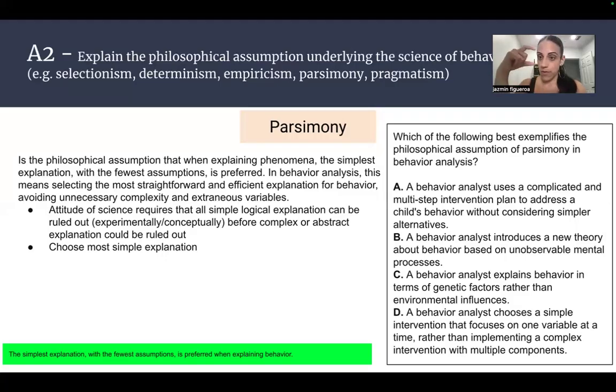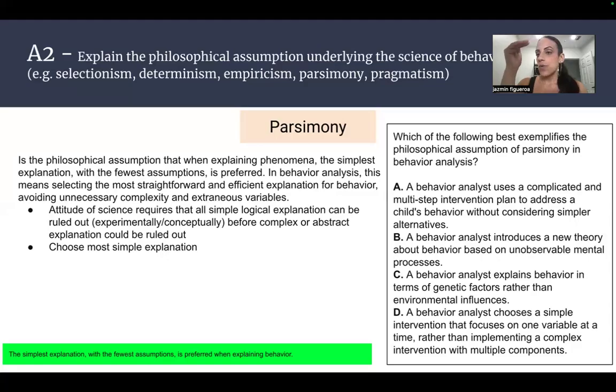So what's in green is the way to remember this philosophical assumption: we want to look at the simplest explanation to explain why that behavior is occurring. We always want to look at the simplest explanation.